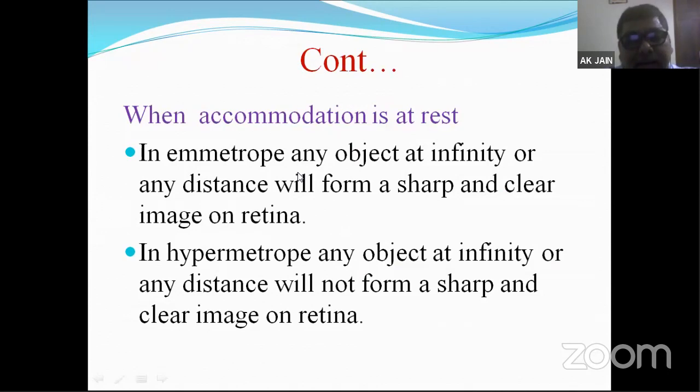When accommodation is erased, in an emmetrope any object at infinity or at any distance will form a sharp and clear image on the retina. On the contrary, in a hypermetrope, any object at any distance will not form a sharp image, because divergent rays don't meet, they just keep on diverging. So the focal point is always behind the retina.